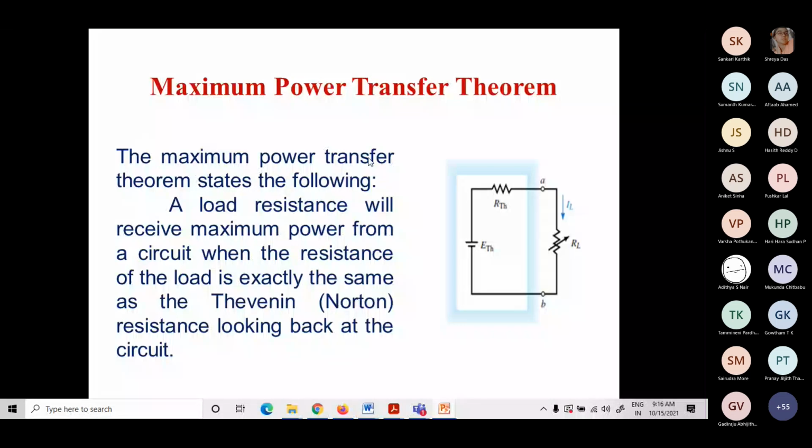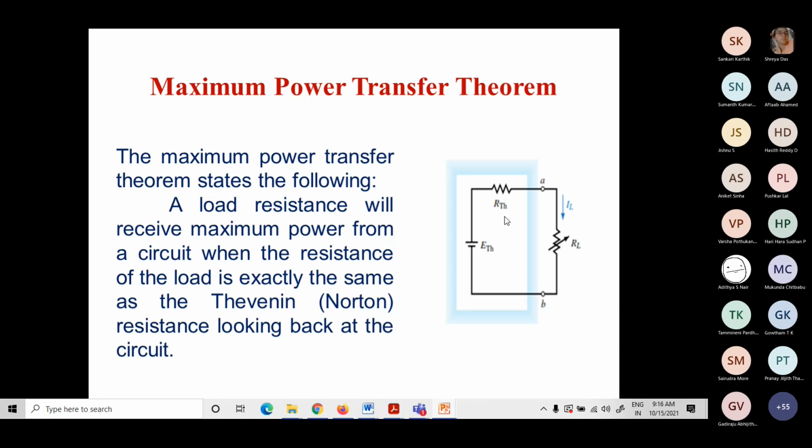Now it's quite obvious that when I want to find the maximum power dissipation across the load resistor, you can solve the given network by replacing it with its Thevenin's equivalent circuit. Then I will have the maximum power through the load if the load resistance value is equal to the Thevenin's resistance value. Let me repeat.